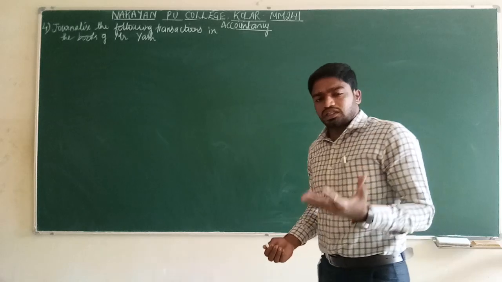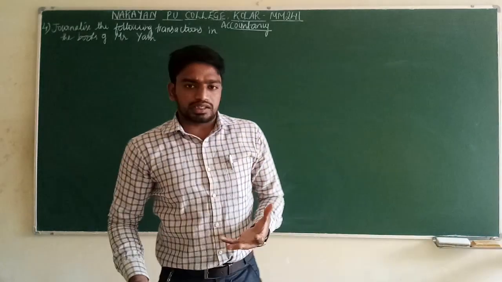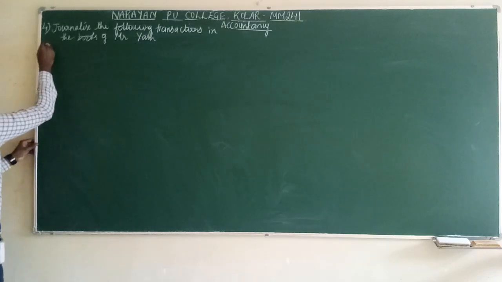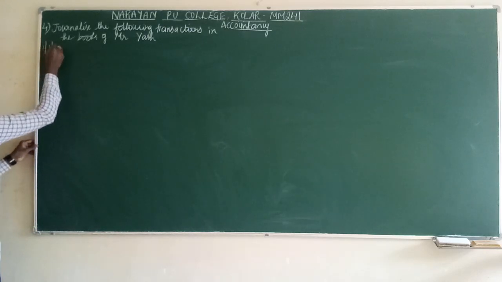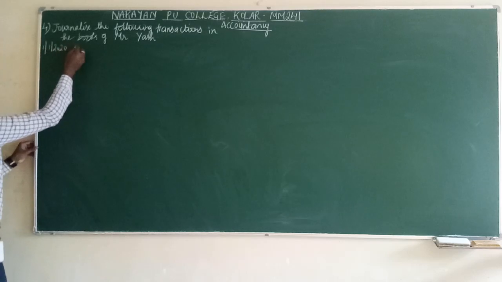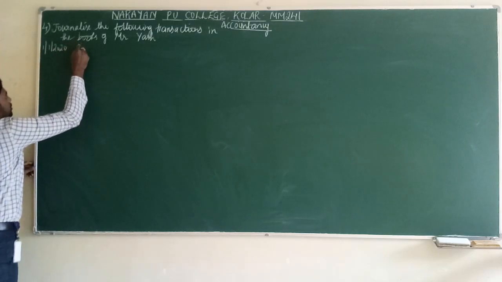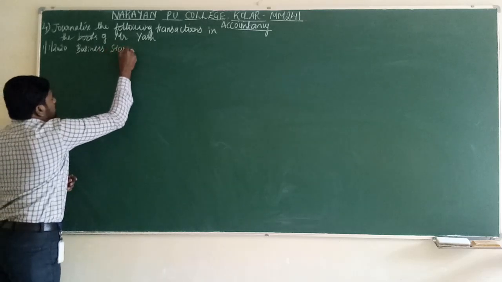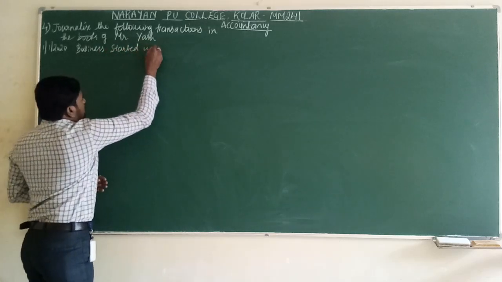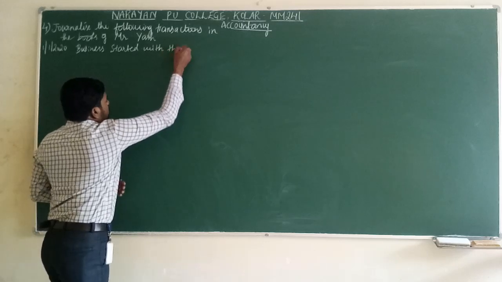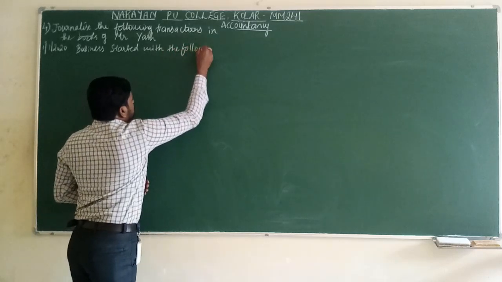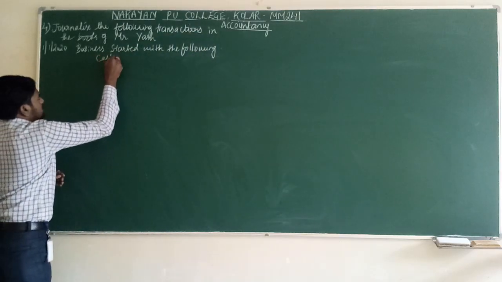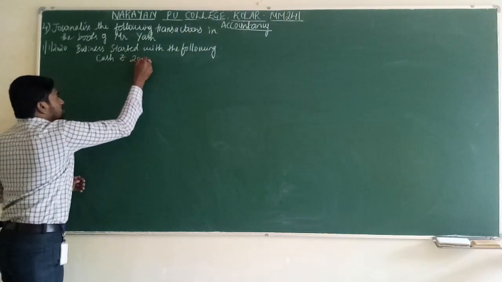Let us see which are those transactions which he has conducted in his business. Let us go one by one. First date, 1st January. 1/1/2020. Business started with the following. Cash rupees 20,000.